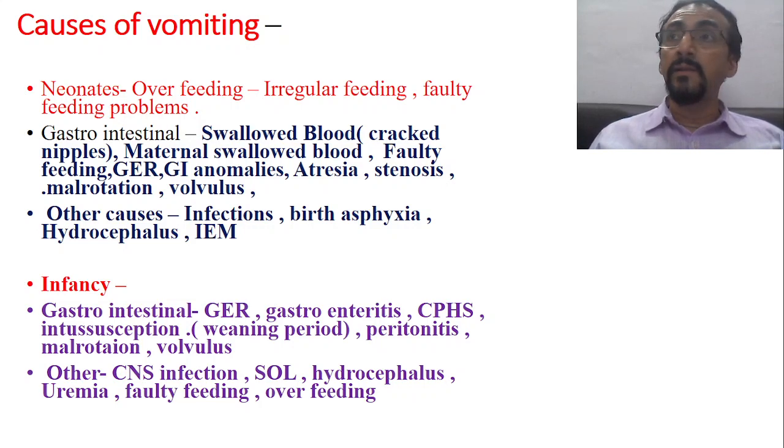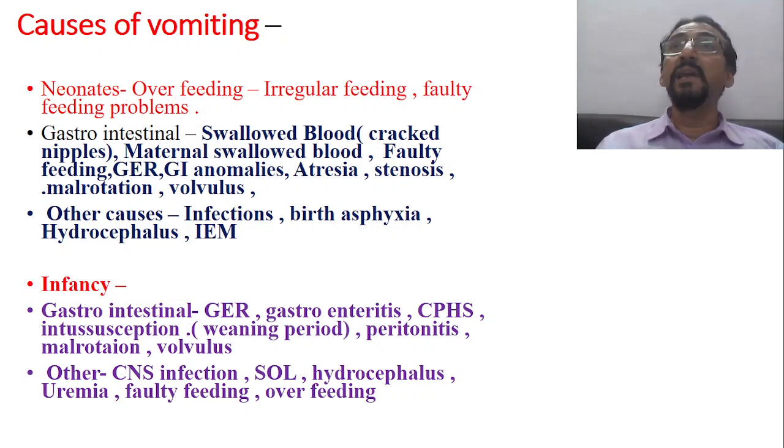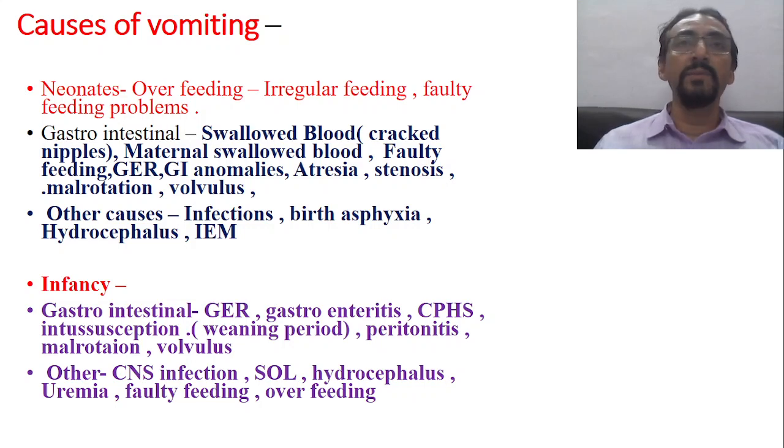Then peritonitis. So this is also a cause of vomiting. Then malrotation and volvulus in the infantile period. Some other common causes of vomiting in infancy include CNS infection. Any infection of the CNS, meningitis, encephalitis, whatever it may be, will cause increased intracranial pressure and there will always be vomiting. A space occupying lesion, that is any tumor developing inside the brain, is quite rare in children, but may happen sometimes.